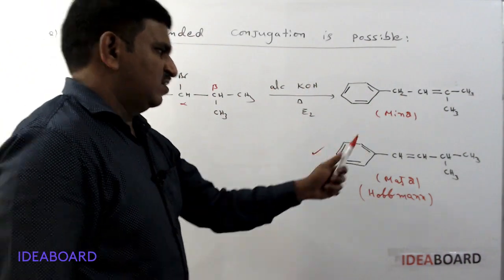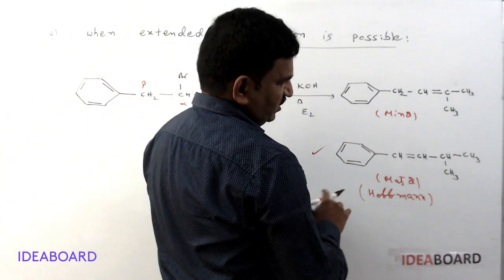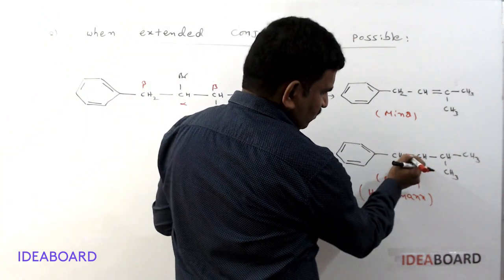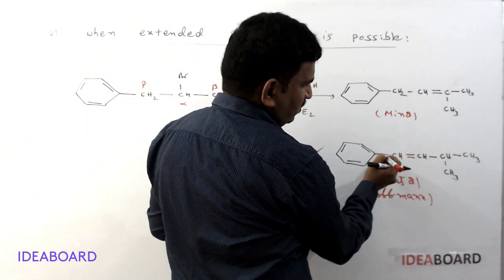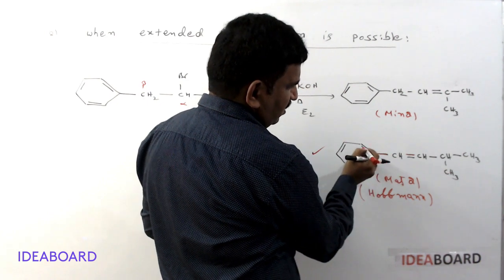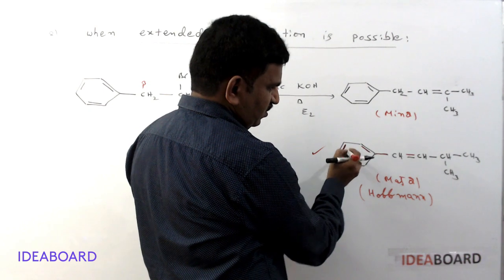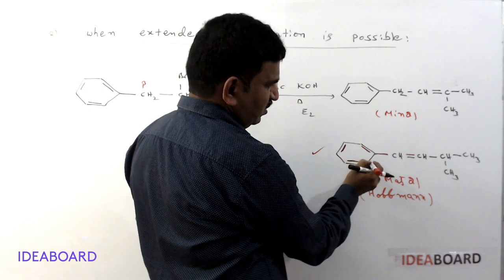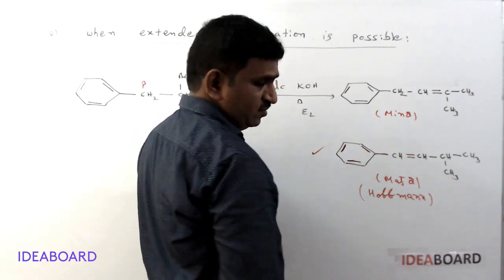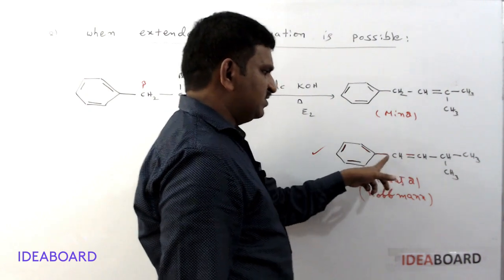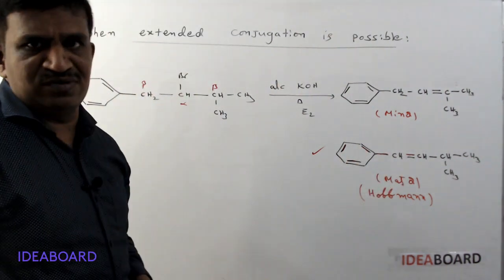What is the reason? Here if you check, we know there is a conjugation: double bond, next single bond and next double bond. Again single bond, double bond, again single bond, double bond. So this type of extended conjugation is possible.